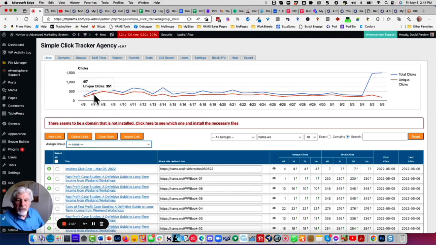So you have two ways of looking. You have your unique clicks and your total clicks up here. And when you get a spike, you're probably getting a bot or something, and that will tell you what's happening with your tool. Now, this spike was from a social platform posting software that for some reason was acting weird. I would never have known it had I not seen this spike and done some investigation on my own.